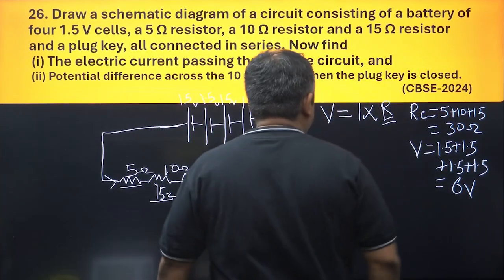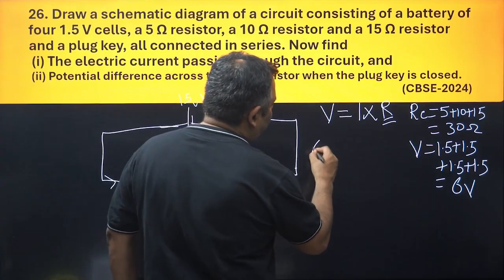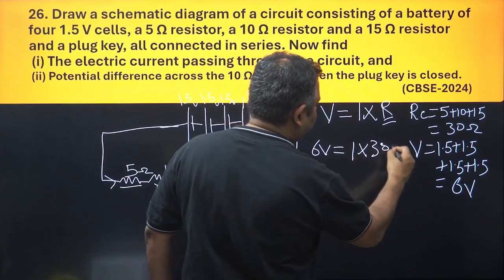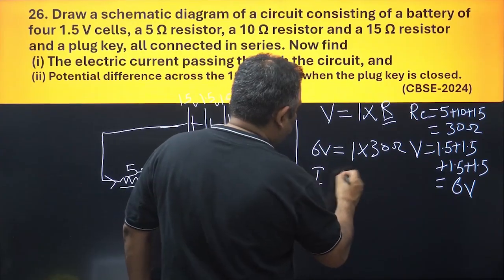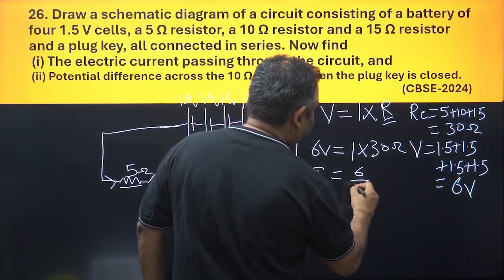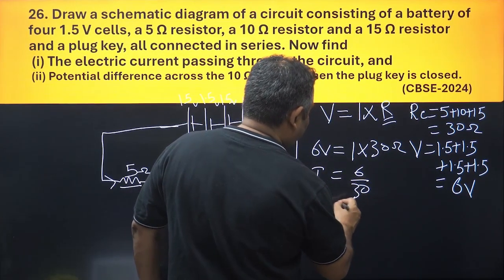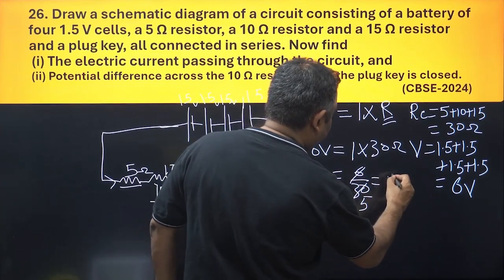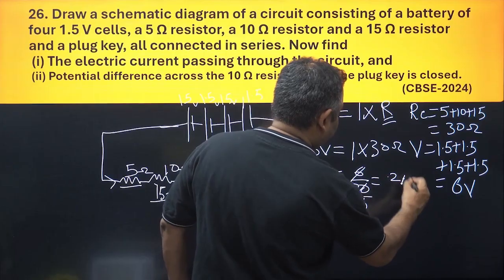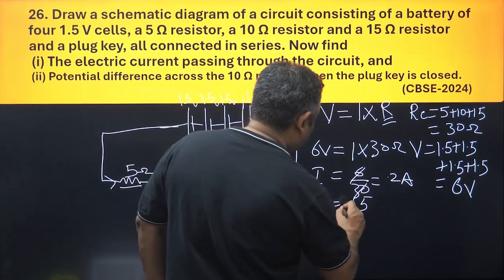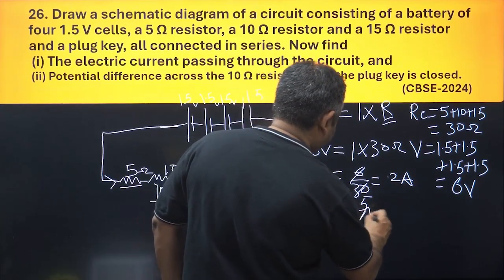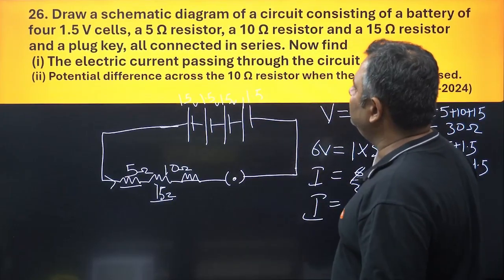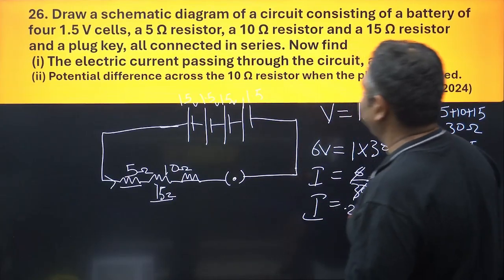Now let us put these values here. 6 volt is equal to I into 30 ohms. So I is equal to 6 upon 30, which is 1 upon 5, which is 0.2 ampere. The electric current passing through the circuit we have found out: I is equal to 0.2 ampere.